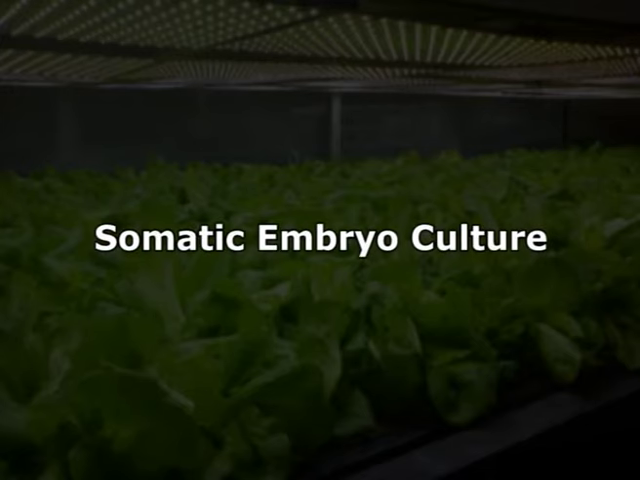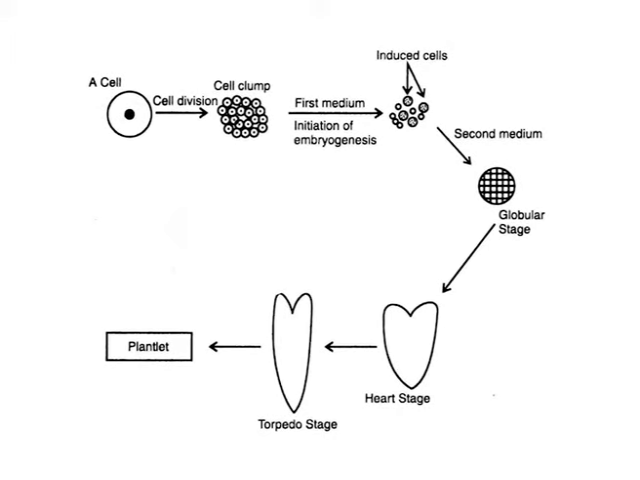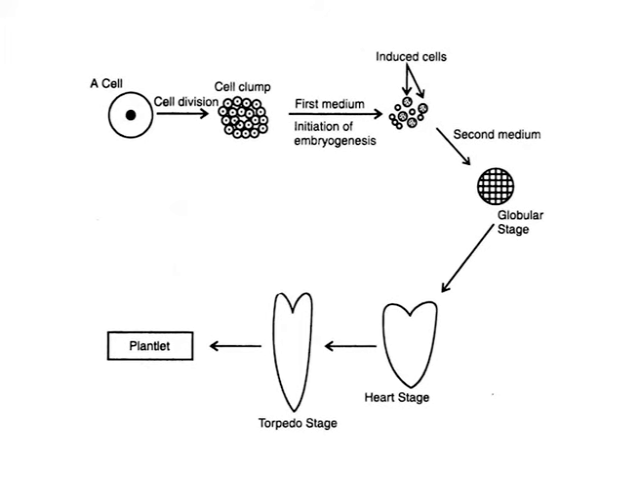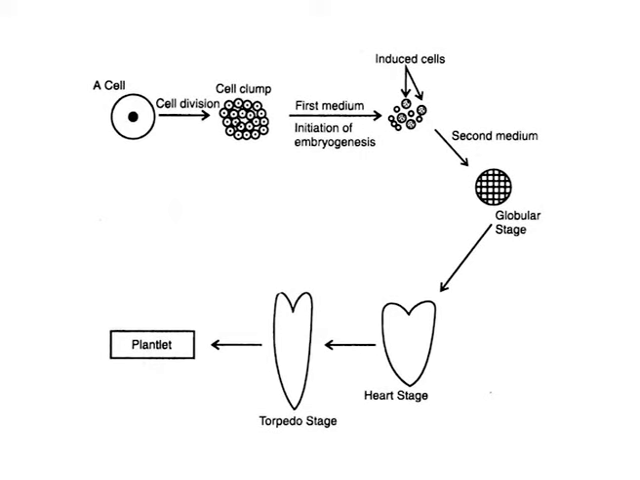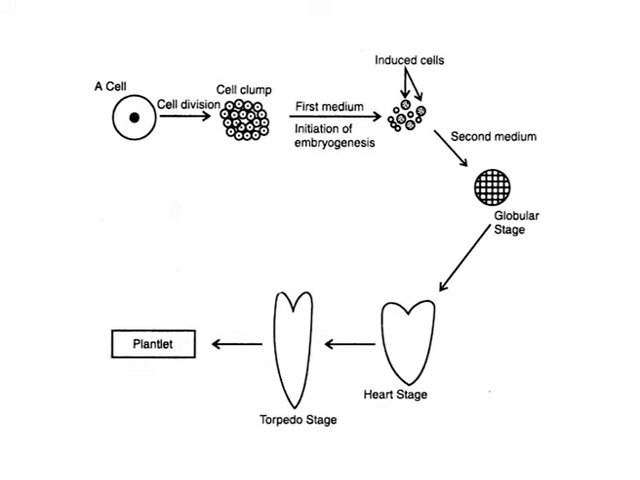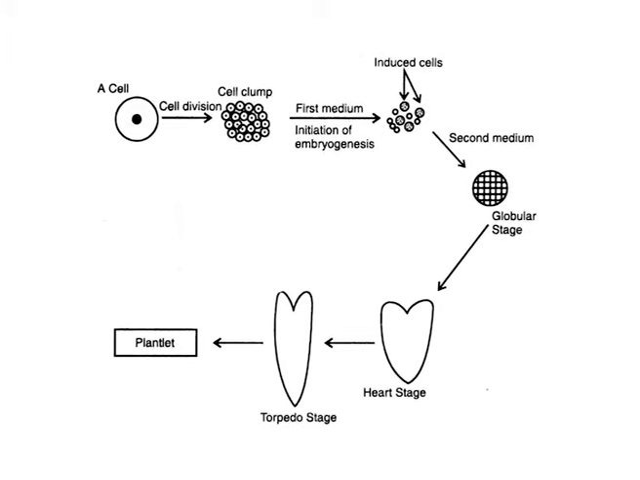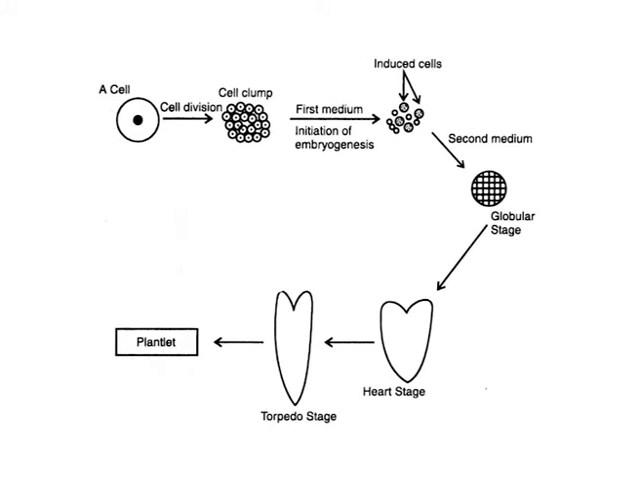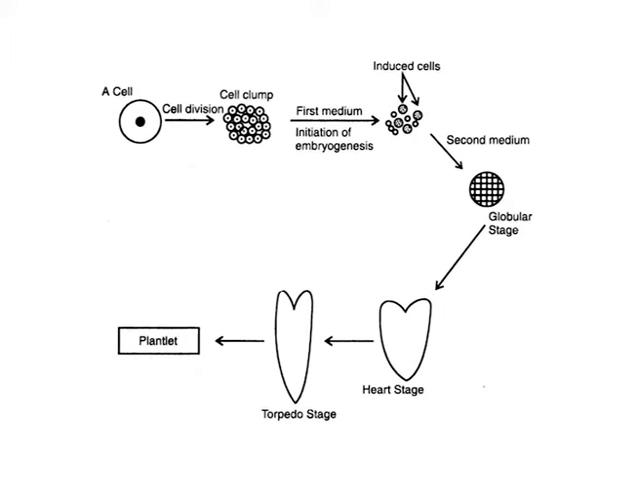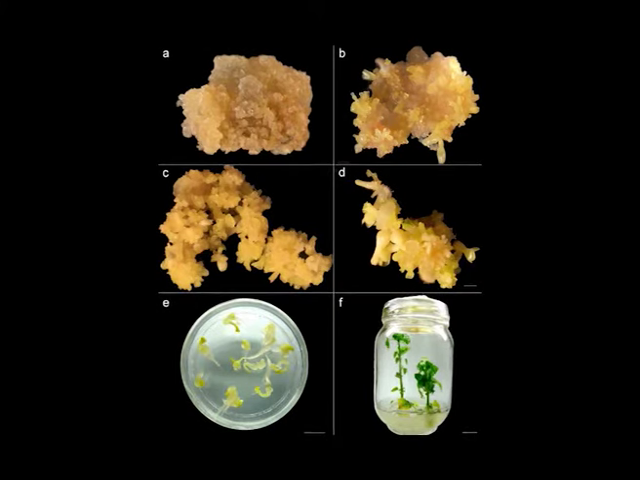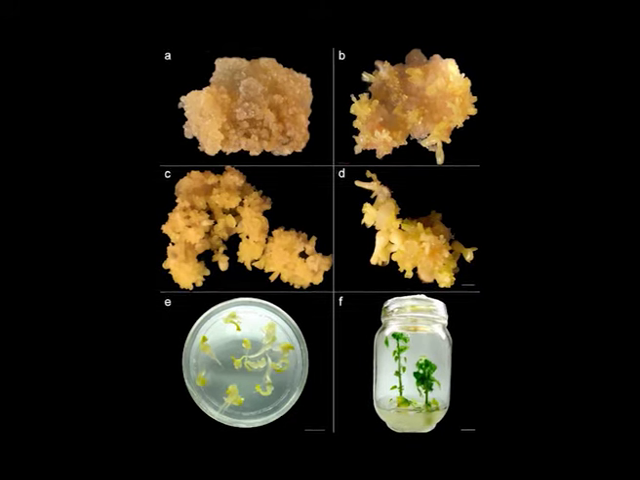Somatic embryo culture. A somatic embryo develops from a somatic cell. The pattern of development of a somatic embryo is comparable to that of a zygotic embryo. Somatic embryo culture is induced by a high concentration of an auxin, such as 2,4-D. These embryos develop into mature embryos. Mature somatic embryos or embryoids germinate to give complete plantlets.